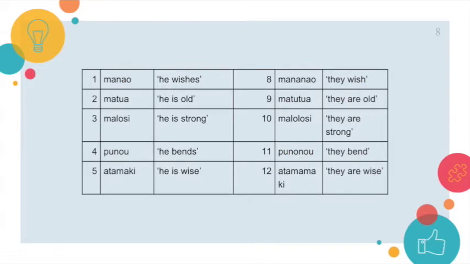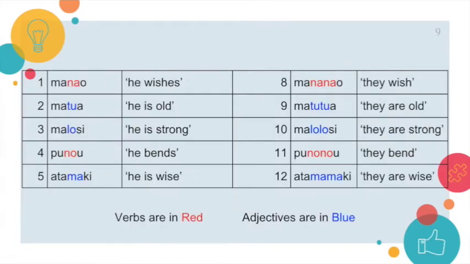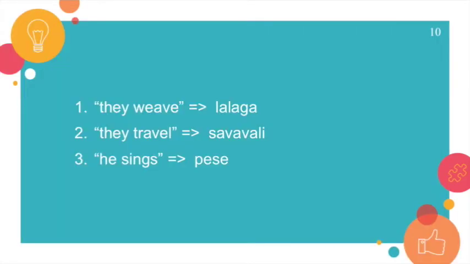Previously, we mentioned that we would consider verbs and adjectives separately in this example because we weren't sure if the rule would apply to both. But looking back at the table, we see that the rule for adjectives mirrors the rule for verbs. See that verbs are highlighted in red and adjectives in blue. Using the information gathered, we can provide the Samoan translations.